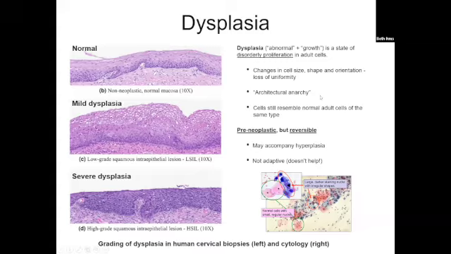It's architectural anarchy. So a normal epithelial mucosa should have basal cells at the bottom, and then you go up through organized layers until you get to the most differentiated cells at the top, who then die and slough, right? Architectural anarchy is when I have basal cells. Look down here. This is severe dysplasia. This is like all basal cells.